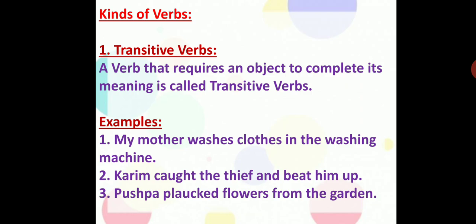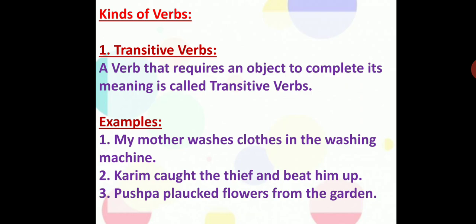A verb that requires an object to complete its meaning is called a transitive verb. Keep in mind, always go with the definition, then you will be able to understand with the help of examples. A verb which requires an object, it should have an object to complete its meaning, is called a transitive verb.